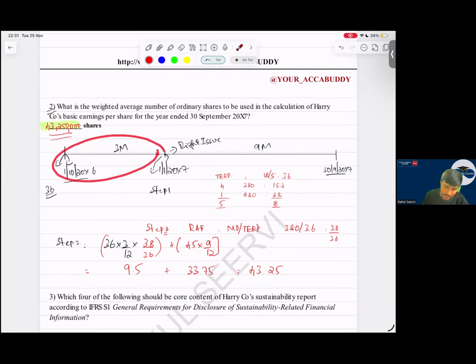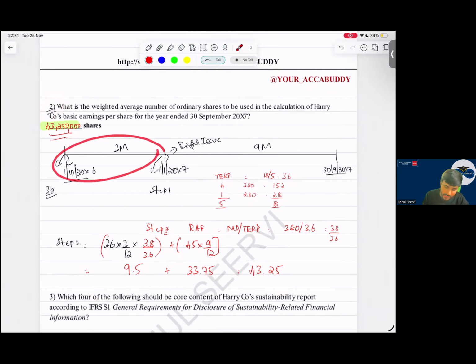3. Which four of the following should be the core content of a sustainability report according to IFRS S1? So what is the core content? The four things, sir. Governance, yes sir. Will climate change come? No sir, climate change is out of the box. If you remember, climate change is out of the box.